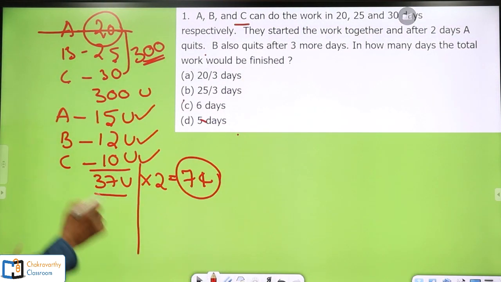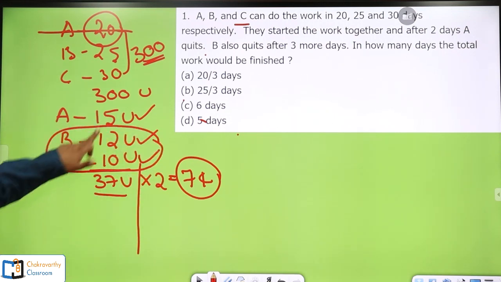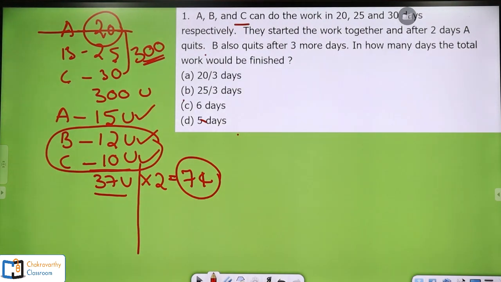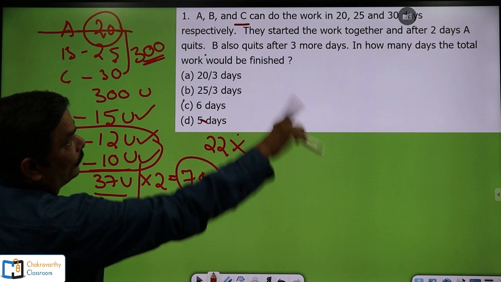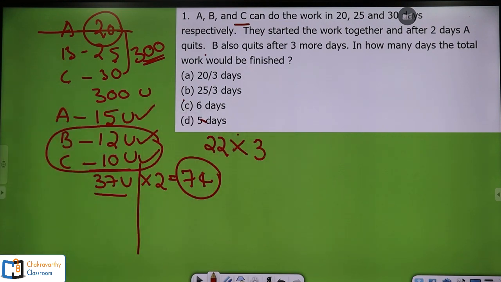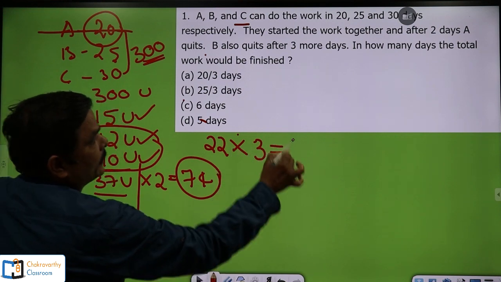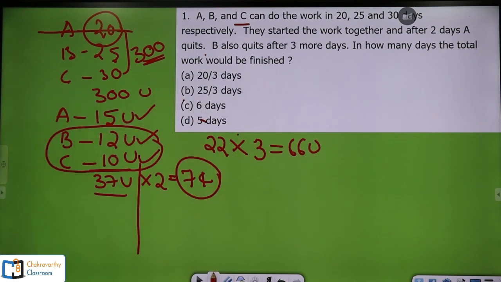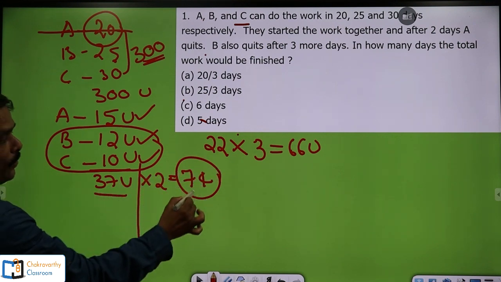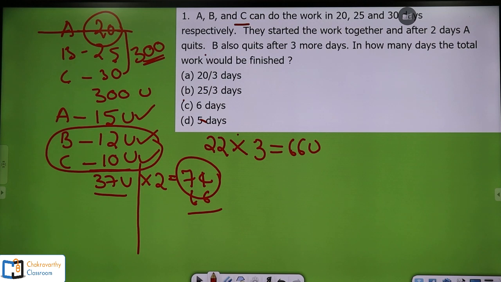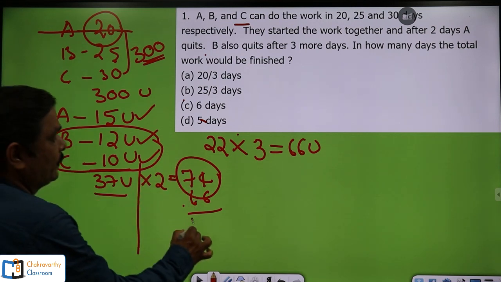If you go for B and C's 1 day's work, 12 plus 10, that is 22 units per day. This 22 units, and they work for 3 days. That means B and C together can complete 66 units of work. Now, how much work has been completed so far? 74 units plus 66 units. So that is 70 and 60, 130 plus 10, 140 units of work is done.